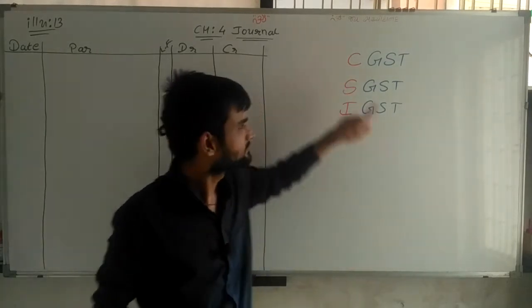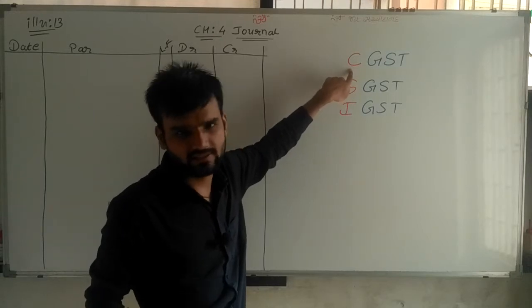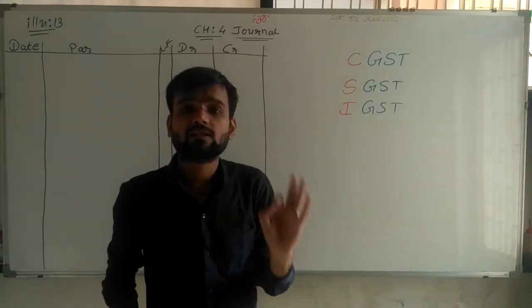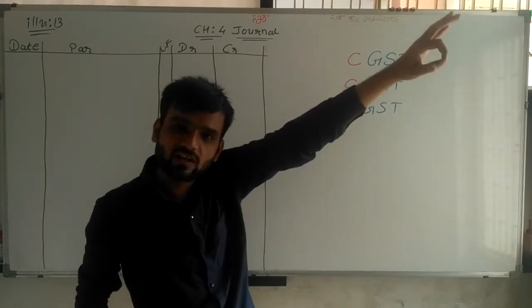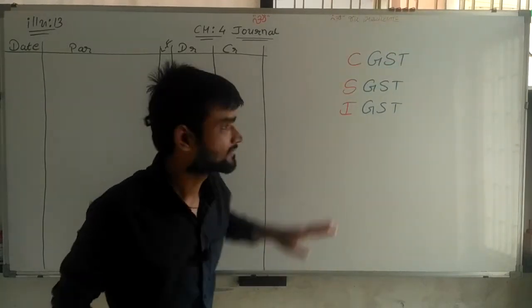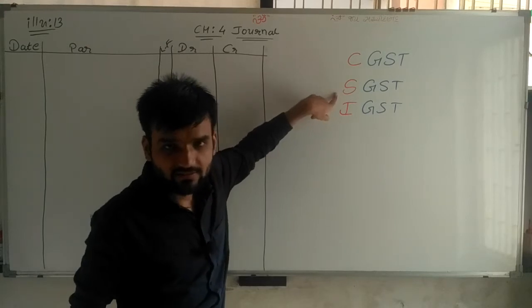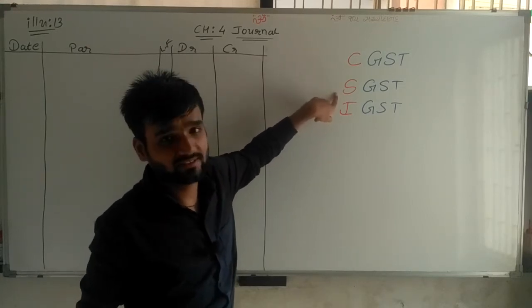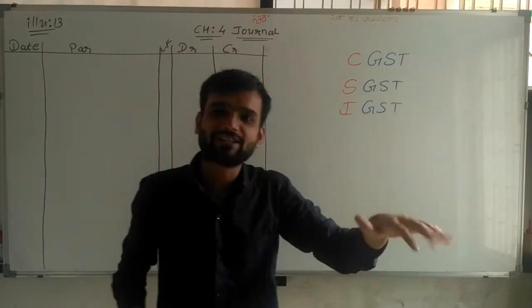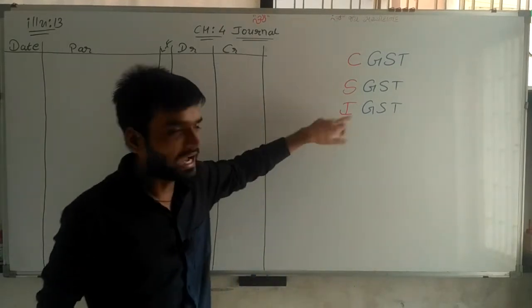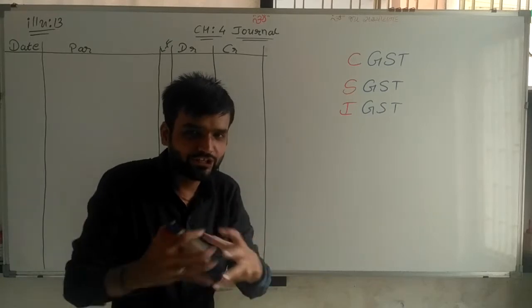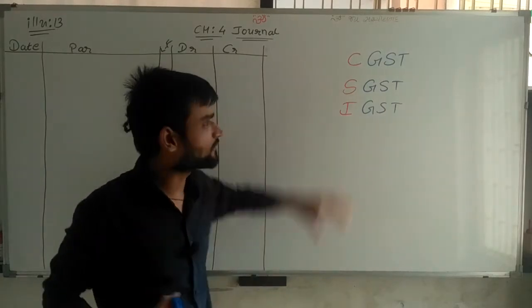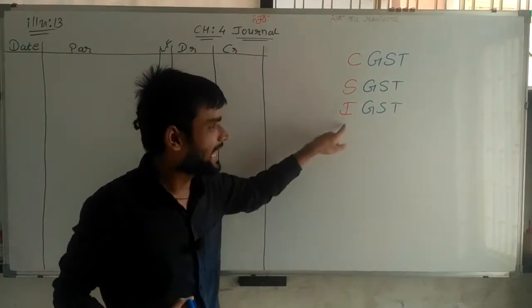Don't worry. CGST means Central GST, which is related to the central government. SGST means State GST, related to the state government. IGST means integrated, a combination of these two.